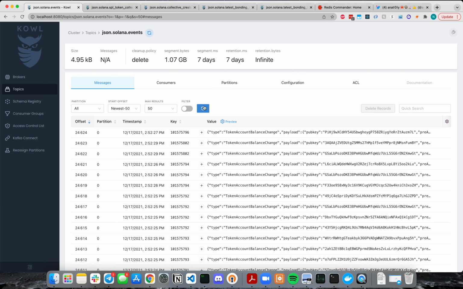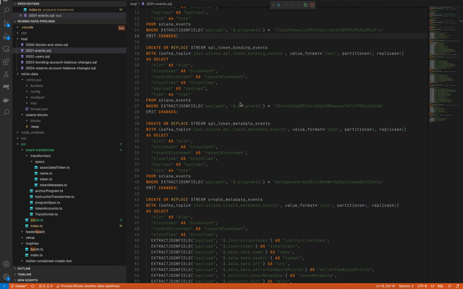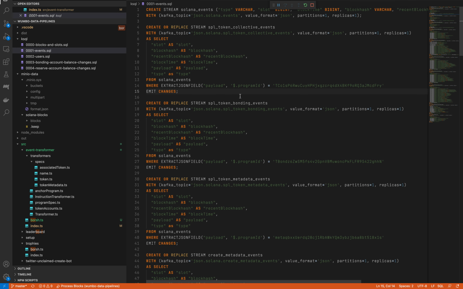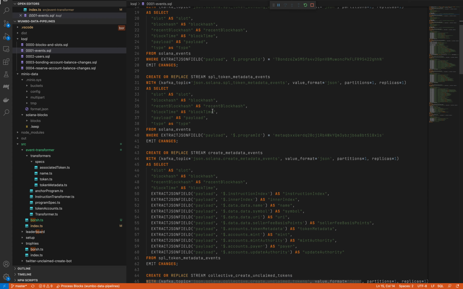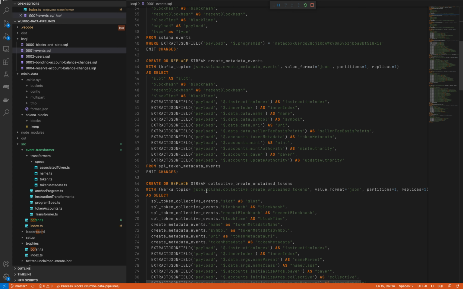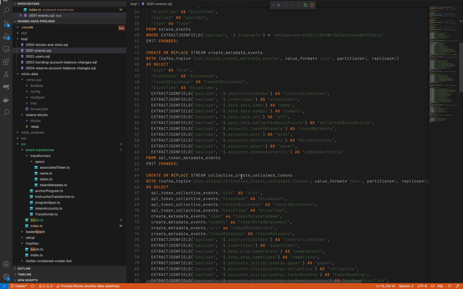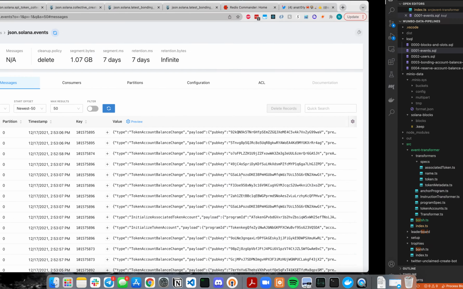So if we come over here, we can see it's going to be kind of hard to find our event here. Luckily, Kafka comes with this thing called ksqlDB, which lets you run SQL on top of your Kafka events. This is a pretty powerful ETL tool, and it's really easy to use. So I'm not going to go through all the SQL here, but you can see that we are creating special topics that have filtered down and parsed out events.